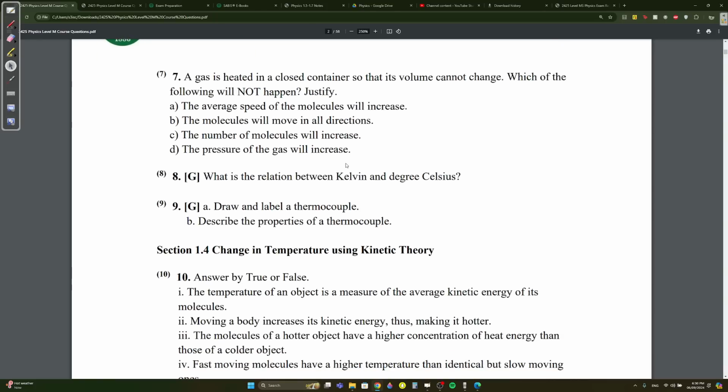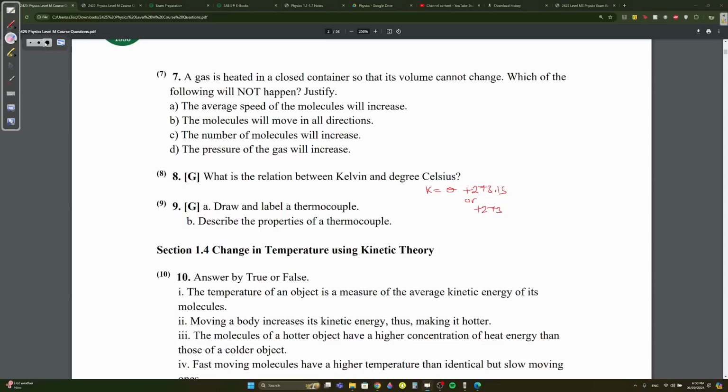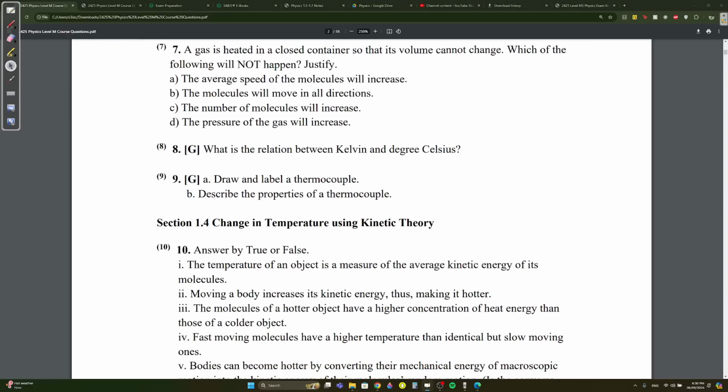What is the relation between Kelvin and degree Celsius? You can just write it like this: Kelvin equals degree Celsius, which is represented by theta, plus 273.15, or you could just say plus 273. It does not really matter, but in the solution, they put 273.15. Put 273.15 if it comes written or typed.